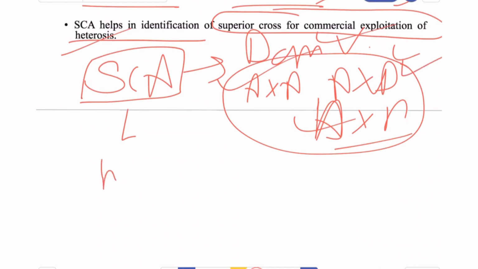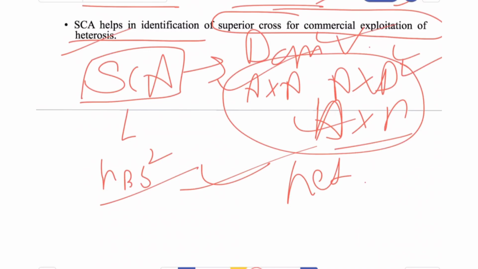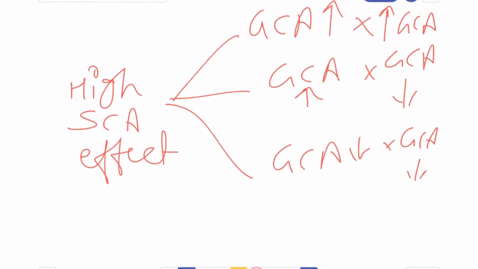Second, broad sense heritability is present. It leads to heterozygosity. Hybrid vigor, or heterosis, would be rewarding. There is no use of selection, and it is non-heritable and non-fixable because it is governed by the dominance variance. Okay. Now we all know that GCA is related to the parents and SCA is related to the cross combinations.